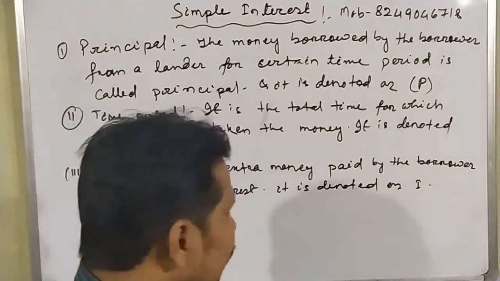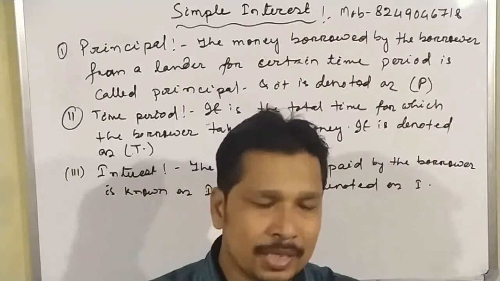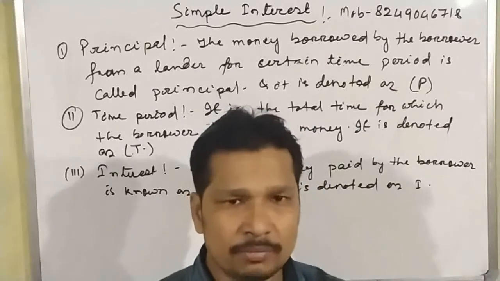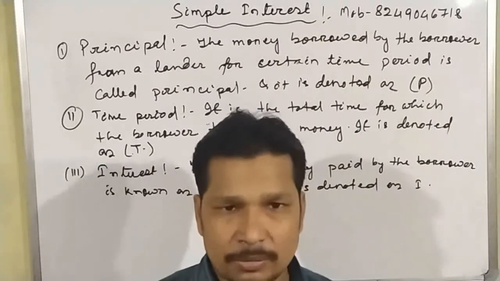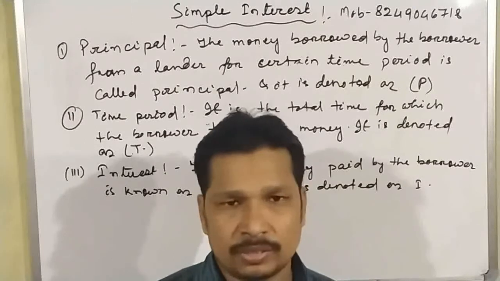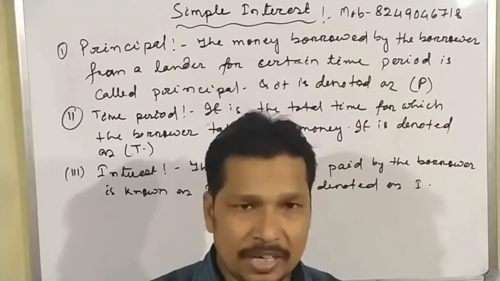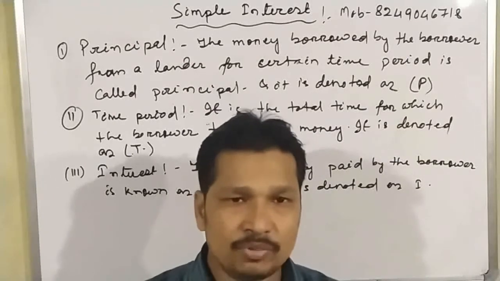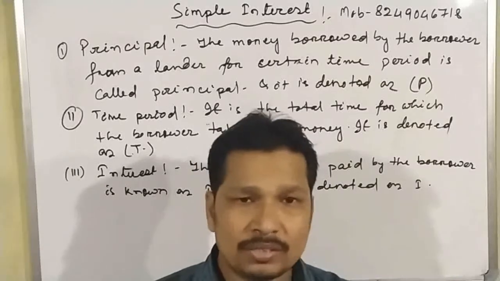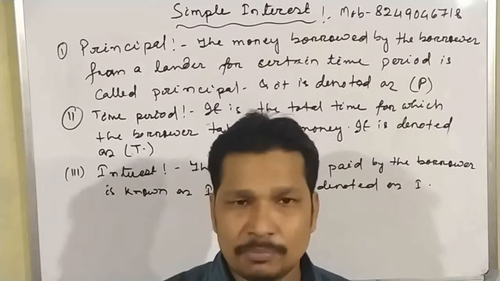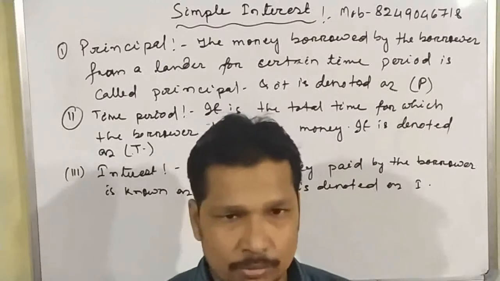So what do we mean by interest? When we take some money from others and then refund it, we have to pay some extra money along with the principal. Suppose we have taken 5,000 rupees from a person. When we refund, I have to return 5,000 as well as some extra money. Suppose I have given 1,000 extra. That means here principal is equal to 5,000 and the interest is equal to 1,000.